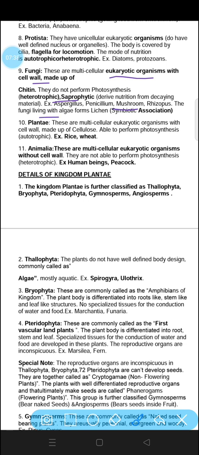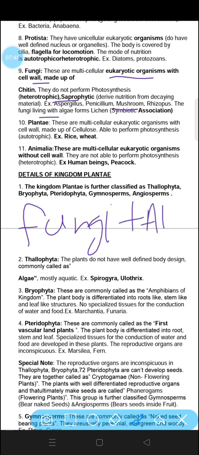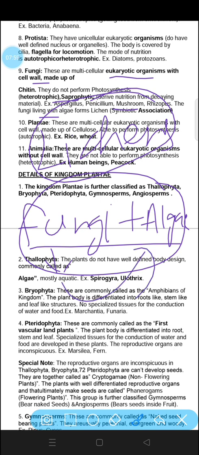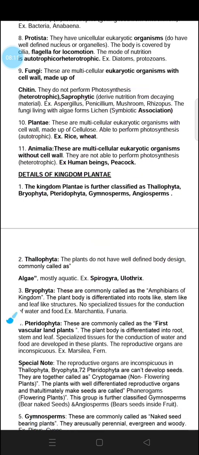Fungi and algae live in a relationship that is called a symbiotic relationship. Fungi and algae together are called lichens. Lichens include fungi and algae. Fungi provide water and other nutrients to algae, whereas algae provide food to fungi. So this is how they live in a symbiotic relationship. They are dependent on one another for different needs.